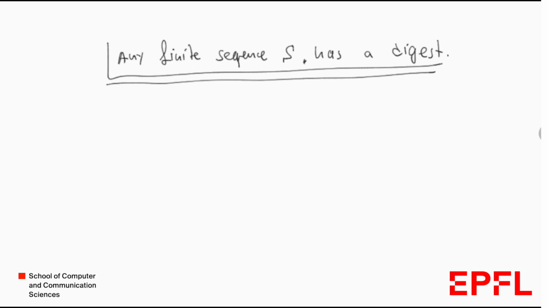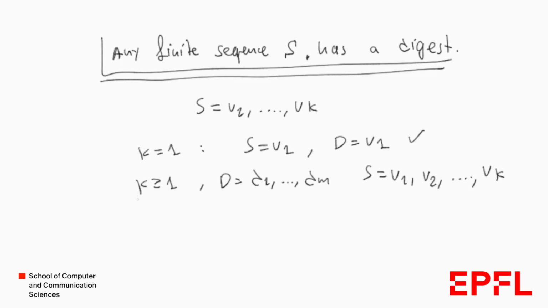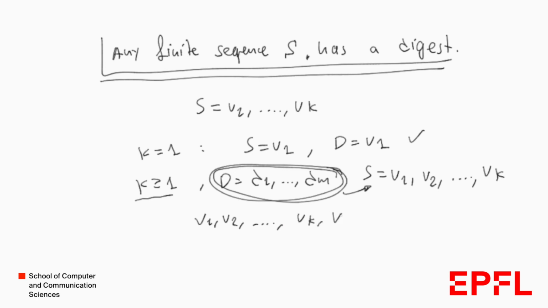You can prove this by using induction. So assume we have a sequence S, v1 to vk, let's say. Then for k equals 1, you have S equals v1, and the digest would be D equals v1. So we have the base case. Now if we assume that for k greater or equal to 1, we have this to be the digest of S, what would be the digest of the sequence v1, v2, up to vk plus 1? There are two things to consider. Either vk plus 1 is already in D, or not.